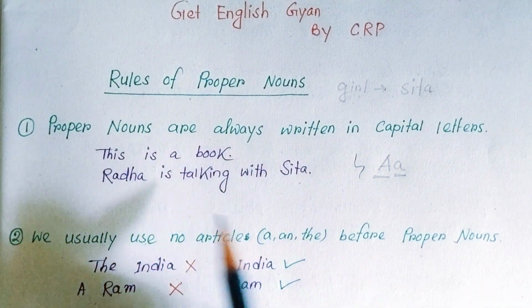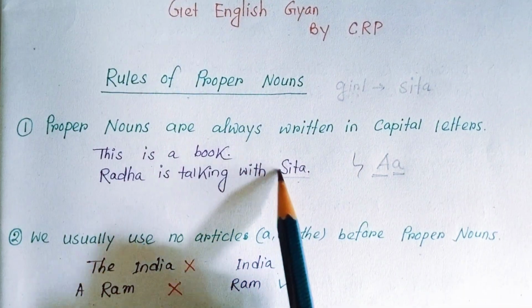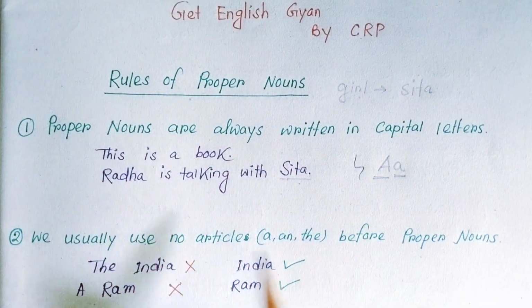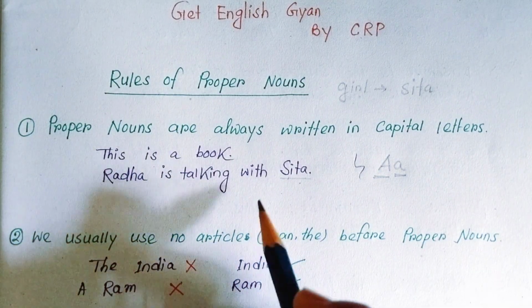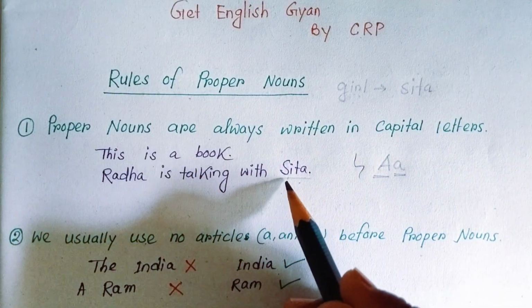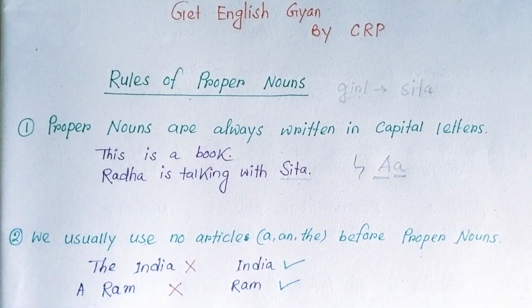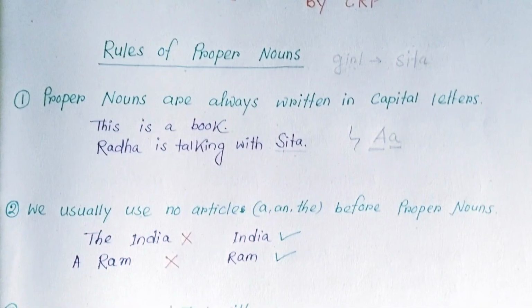But in the next, at the end of the sentence, there is Sita. Here just see, S is capital. Usually we don't use a capital letter at the end of any sentence. But here Sita is written in capital letter because Sita is a proper noun.